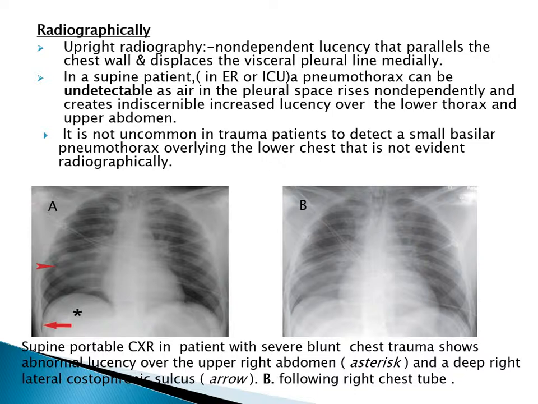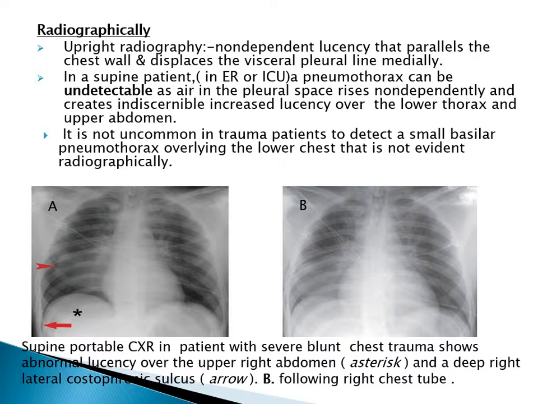Radiographically, how can we see pneumothorax in upright radiography, I mean an erect chest X-ray? There is non-dependent lucency that parallels the chest wall and displays the visceral pleural line medially. In a supine patient, in emergency or intensive care unit cases, pneumothorax can be undetectable, as air in the pleural space rises non-dependently and creates increased lucency over the lower thorax and upper abdomen. It's also not uncommon in trauma patients to have a small basilar pneumothorax overlying the lower chest, which is not evident radiographically. This is a supine portable chest X-ray in a patient with severe blunt chest trauma.